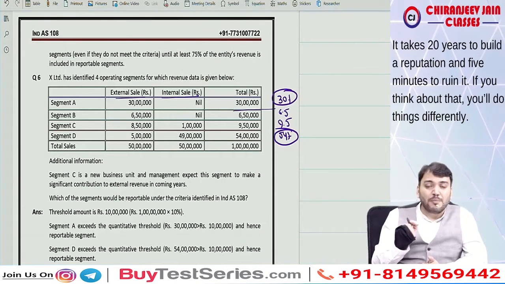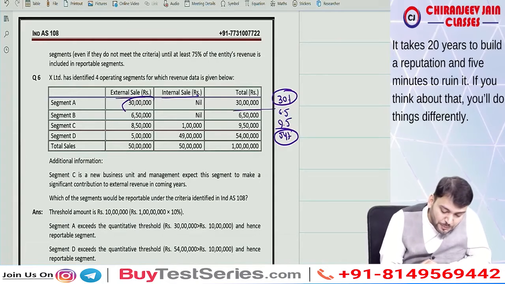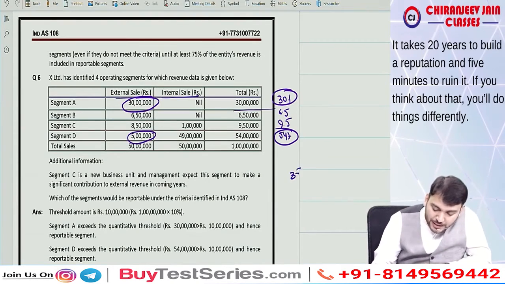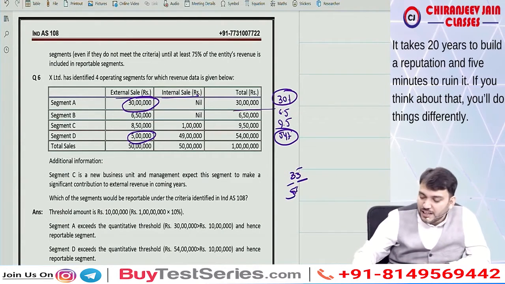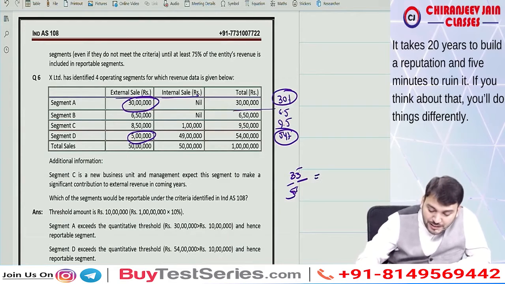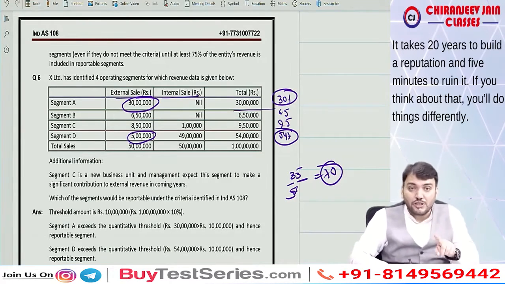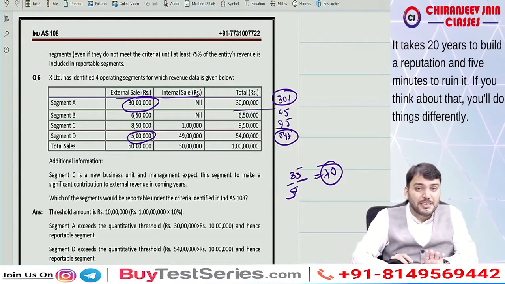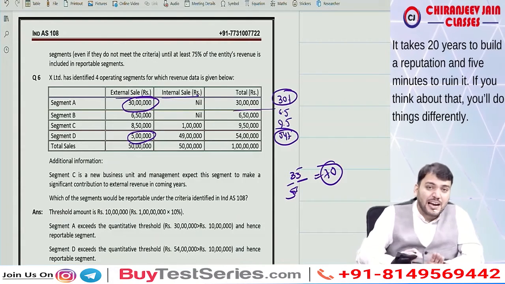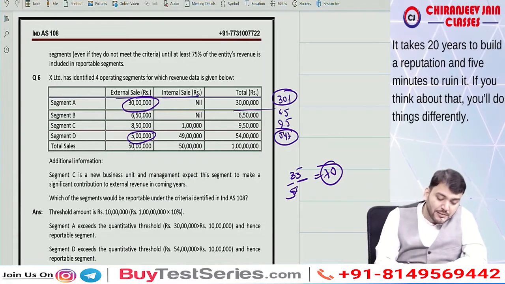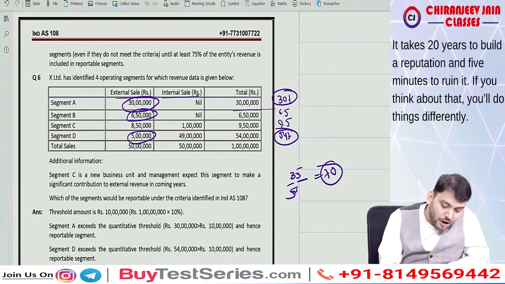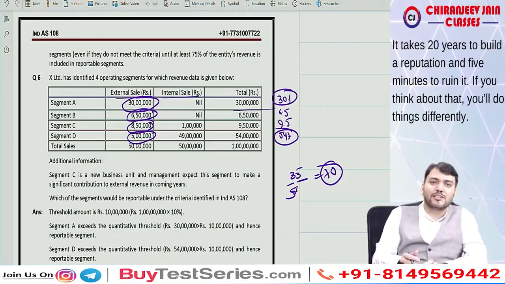Now we'll find out the percentage of reportable external sale by total external sale. So this is reportable and this is reportable, which is 35 divided by 50, which is equal to 70%. 70% means it is not covering the 75% of the entity's revenue. Therefore an additional segment is required to be added. Either you can add B or you can add C, and depending on that you need to give your answer.